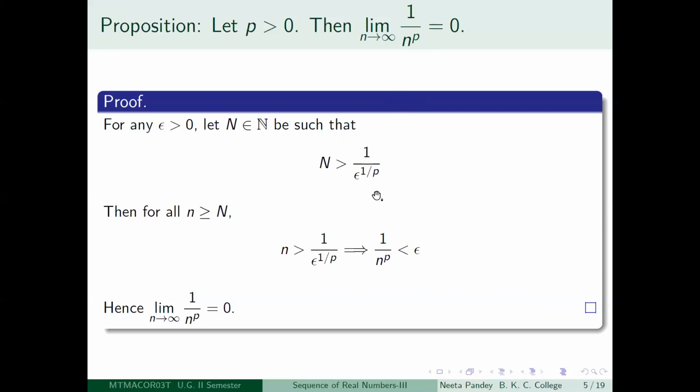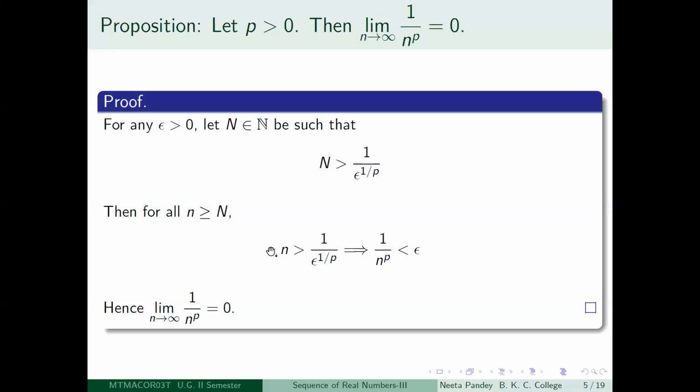That you get from the Archimedean property of real numbers, and hence you will be able to get a capital N such that this happens. Okay, so how is this going to be useful? If you take little n greater than or equal to capital N, then what can you say about little n? It is greater than (1 by epsilon) to the power 1 by p.